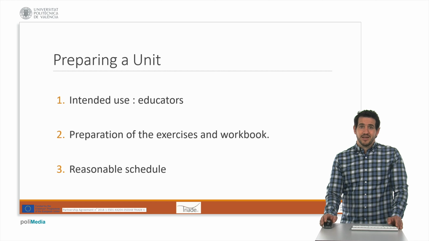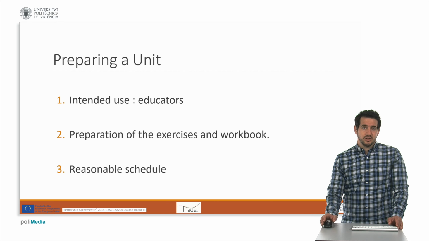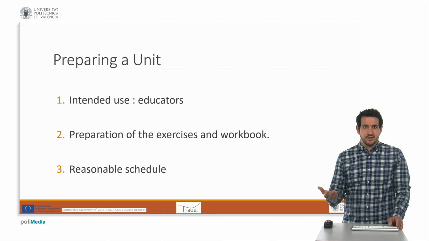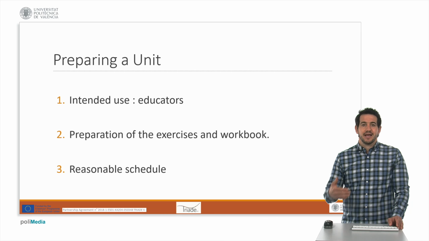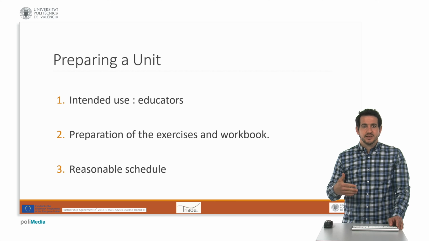And despite having a numerical identification, the units can be shortlisted and scheduled in different sessions, depending on the availability of the educator, but also on the availability and the level of aging adults with intellectual disability. This means that different units from different factors can be worked on at different times. So we recommend making a plan with a reasonable schedule to provide a lean and easy to follow formative program with the exercises.